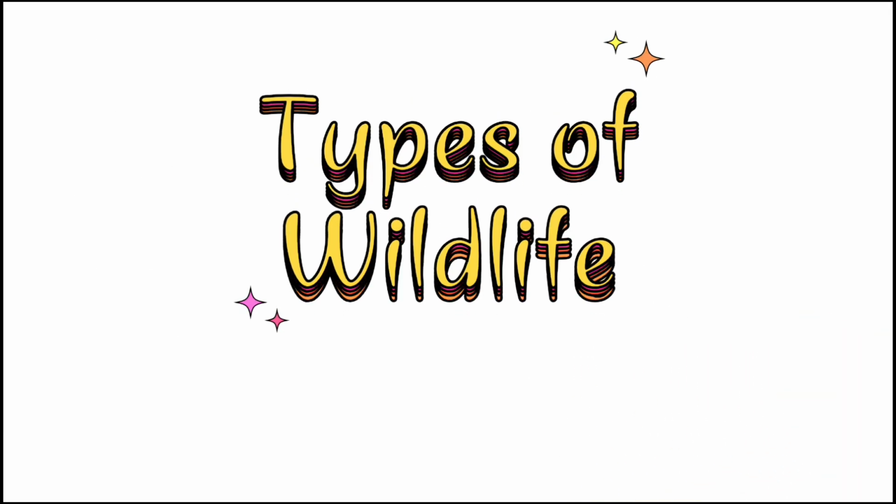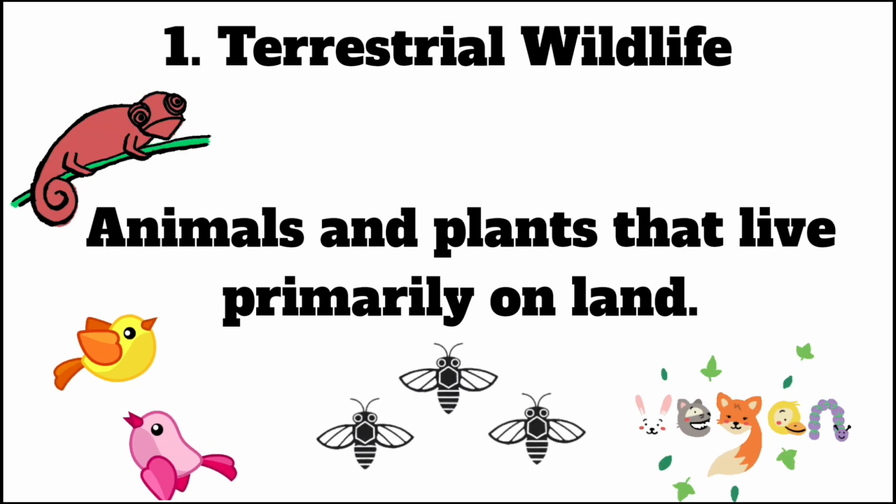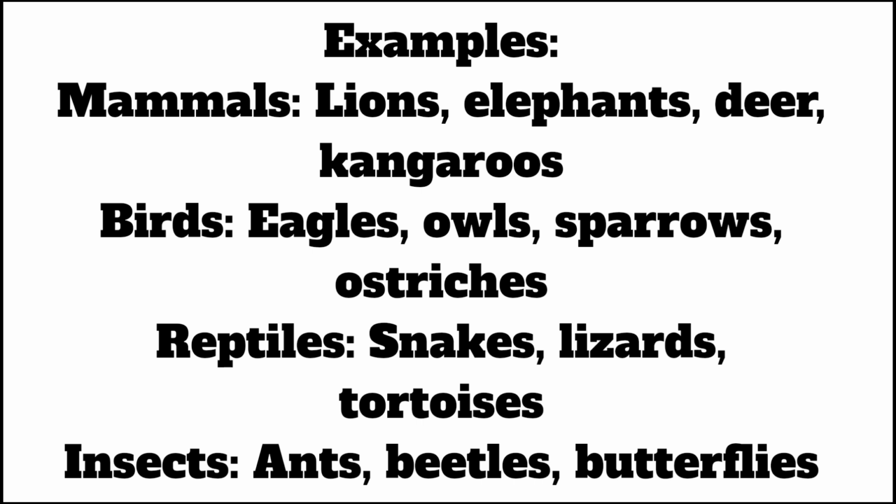Types of wildlife: terrestrial wildlife, animals and plants that live primarily on land. For example, mammals, birds, reptiles and insects.